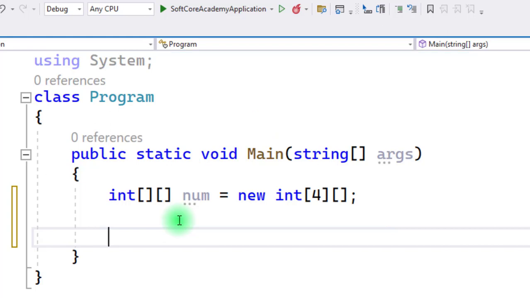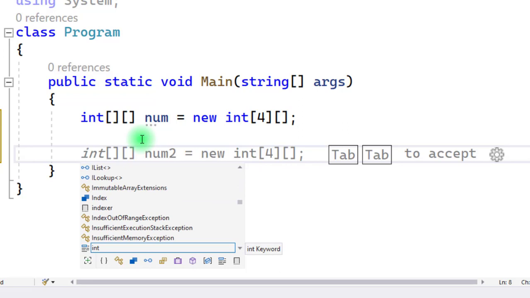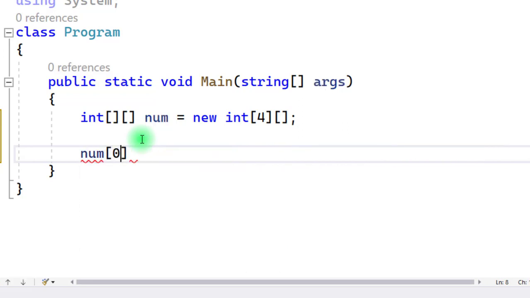That means the columns will be variable, they are not fixed. Now the next step, we will define how many columns are there in each row. Here we will decide how many columns each row will have. So again we start with num of 0. What does it mean? It is your first row.